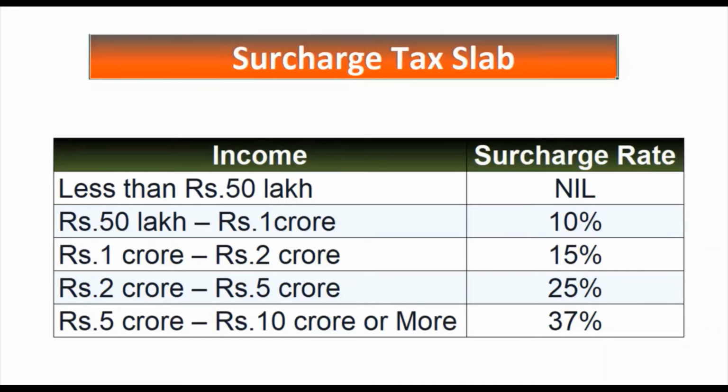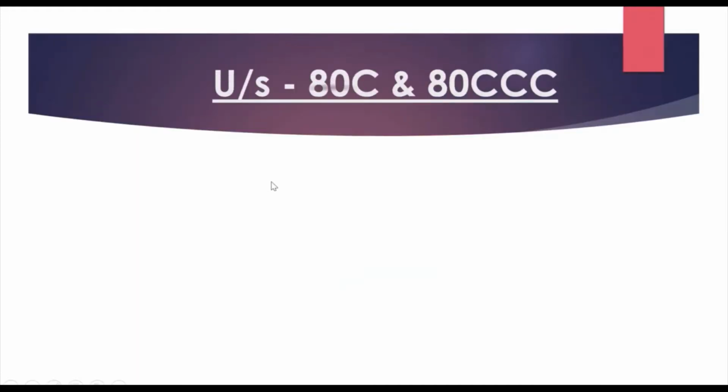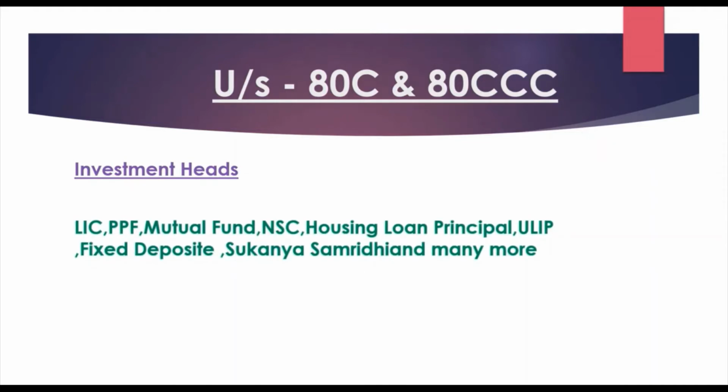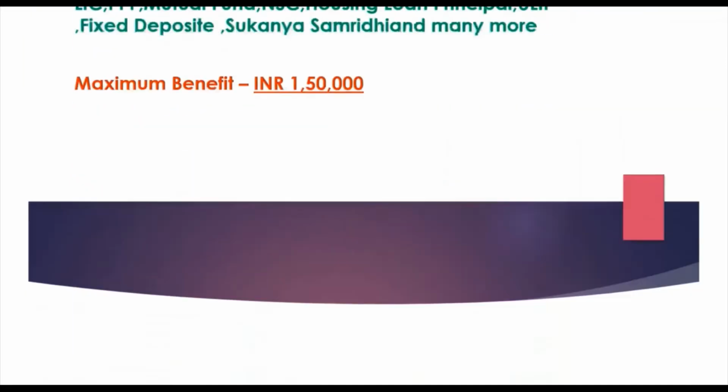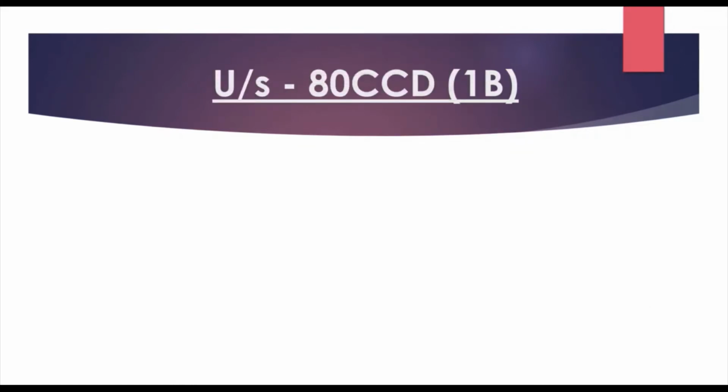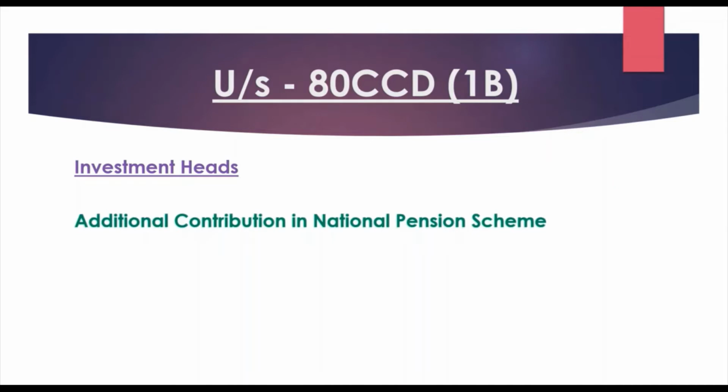Now we will see different types of tax investment under chapter 6A. Under section 80C and 80CCC, this is for LIC, PPF, mutual fund, NSC, housing loan principal, ULIP, fixed deposit, Sukanya Samriddhi, and many more. The maximum benefit is rupees 1.5 lakh. Next is under section 80CCD(1B). This is for additional contribution to the National Pension Scheme, and the maximum benefit is rupees 50,000.